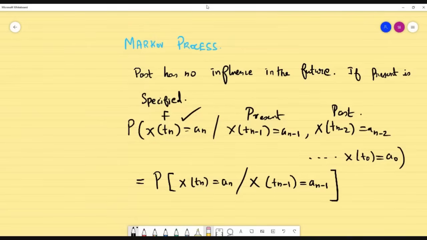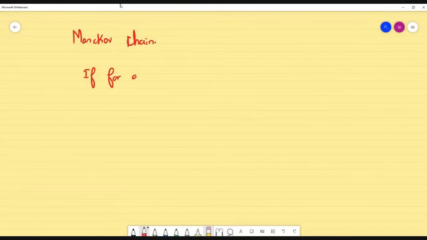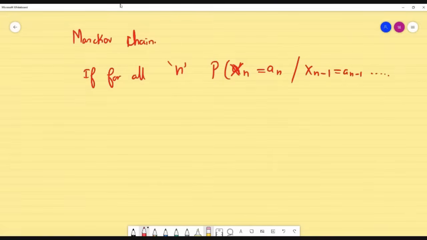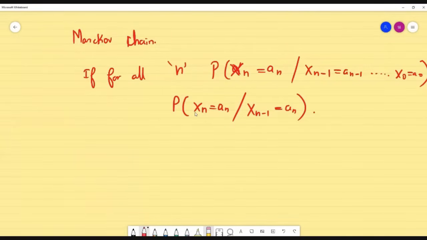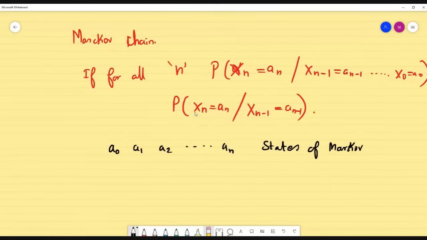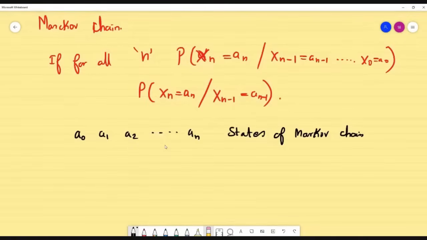Then we see four kinds of process, sequences, everything. So now we are going to deal with Markov chain. If for all n, probability of Xn is equal to an, given Xn minus 1 is equal to an minus 1, etc., X naught equal to a naught, is the same as probability of Xn equal to an given Xn minus 1 equal to an minus 1, that is, the future depends only on the previous value an minus 1, then the process Xn is called as Markov chain. This a naught, a1, a2, etc., an are the states of Markov chain. When we start problems, it will be very interesting. The other properties I will explain from the problem point of view.